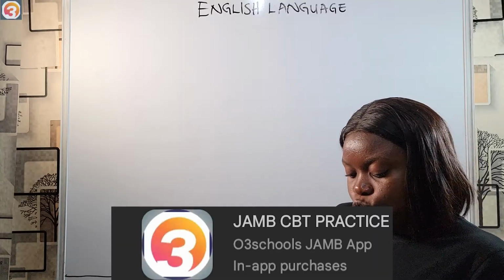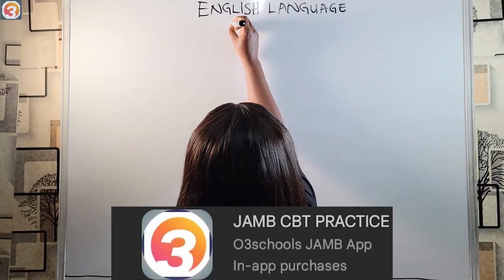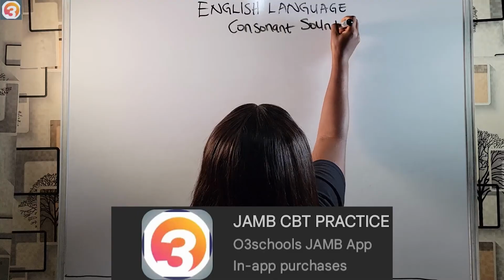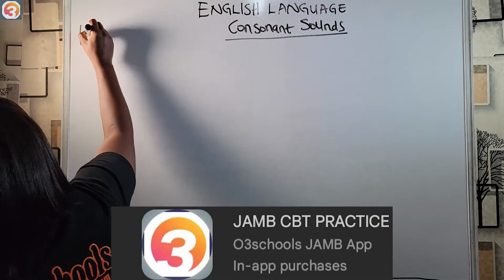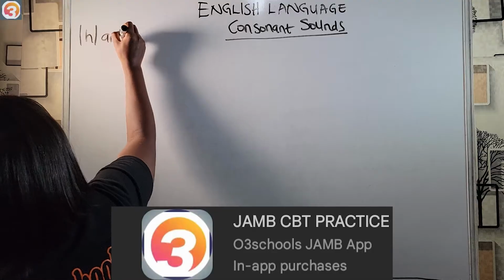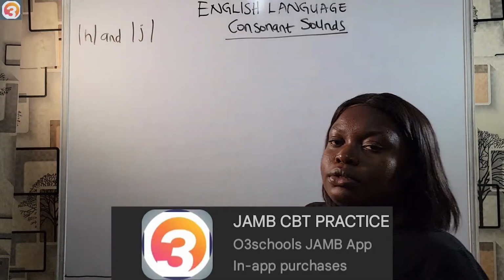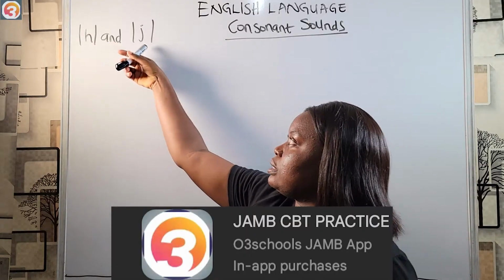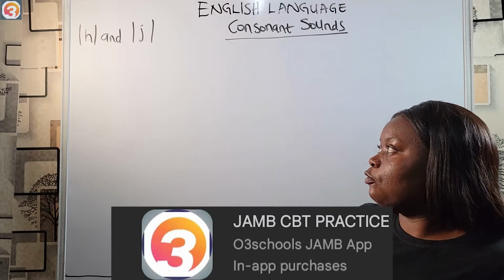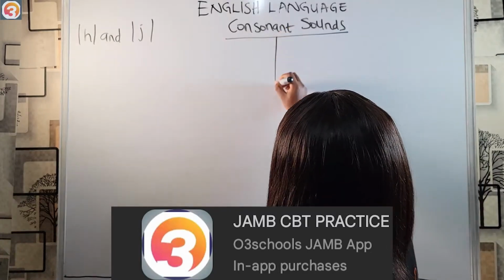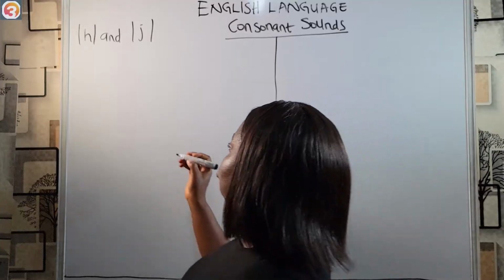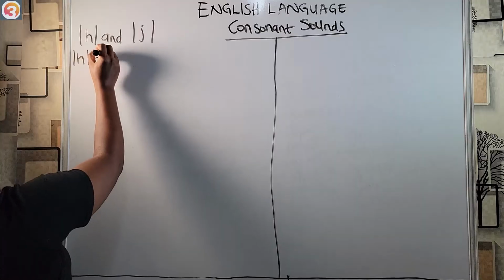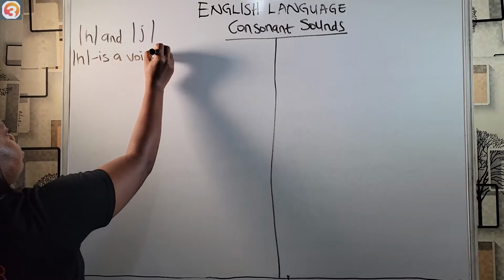For today, we're going to be looking at two simple consonant sounds. Two very simple consonant sounds. So we have the h sound and the y sound. This is a voiceless consonant sound, while the y is voiced. So one is voiceless, one is voiced. Let's quickly run through the voiceless consonant sound. It is a voiceless consonant sound.